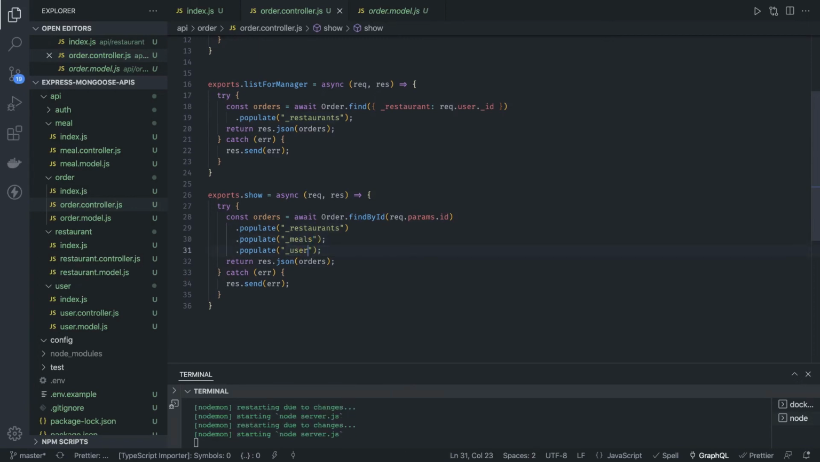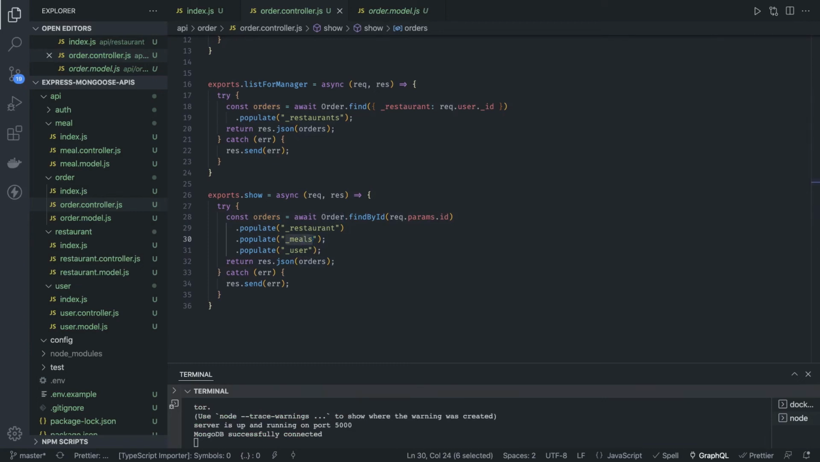Meals, restaurants. A restaurant is a single restaurant, meals is multiple, a meal is like an array, right? So here you can actually do a populate. Populate is actually a lazy fetch. I'm fetching the order, but I also need the information about the restaurant, meals, and user. You can fetch them like this and you can return the data.